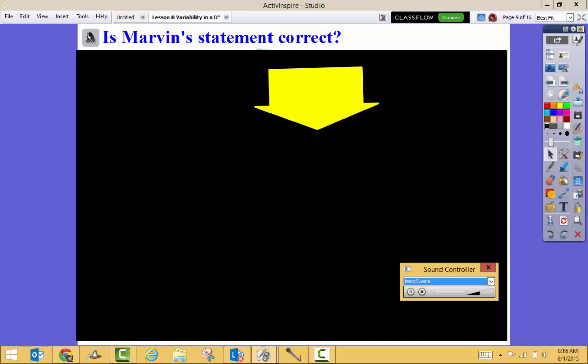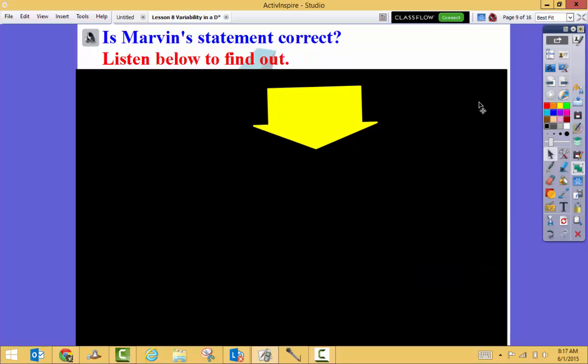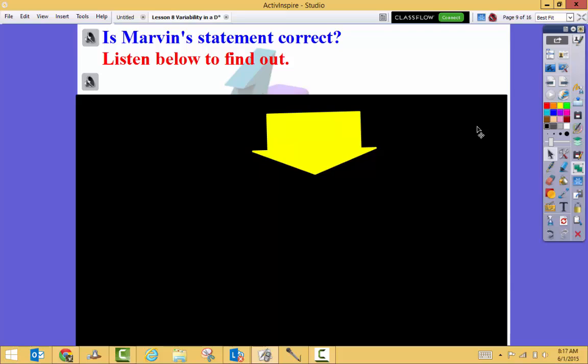The mean is used to describe the typical value for the entire distribution. Trinity asks Marvin which city he thinks has the better climate. He responds that they both have about the same mean, but that mean is a more precise measure of a typical monthly temperature for San Francisco than it is for New York City. She's confused and asks him to explain what he means by this statement. Marvin says that the mean of 63 degrees in New York City, 64 degrees in San Francisco, can be interpreted as a typical measurement for any month in the distributions. So, was Marvin correct? Well, let's listen to this explanation to find out.